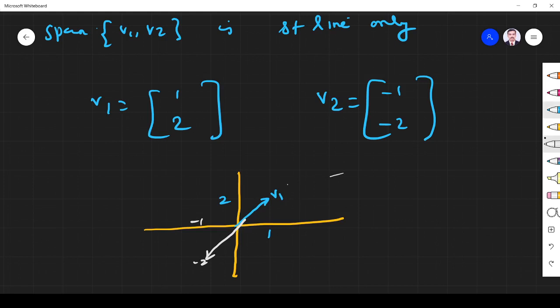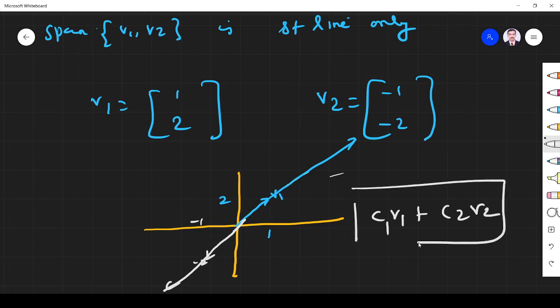What about the span of v1? The span of a single vector is a straight line. What about the span of v2? That is also a straight line. So what is the span of v1 and v2? Together they form a straight line only. So the span of v1 and v2 means c1 v1 plus c2 v2. If I combine all the things, this will form a straight line from here to here. So v1 will go along this line and v2 will go this side. If we combine both, they will again form a straight line.